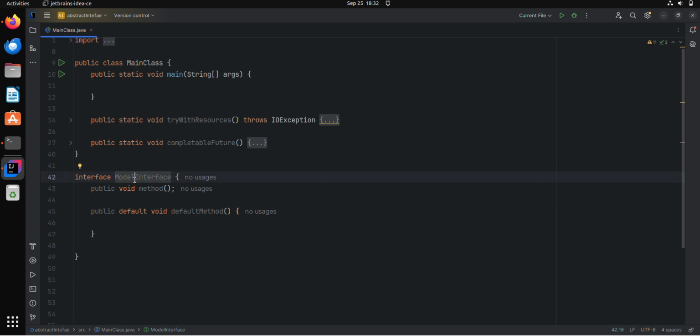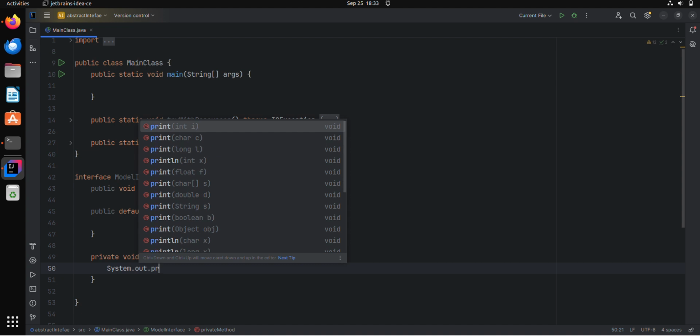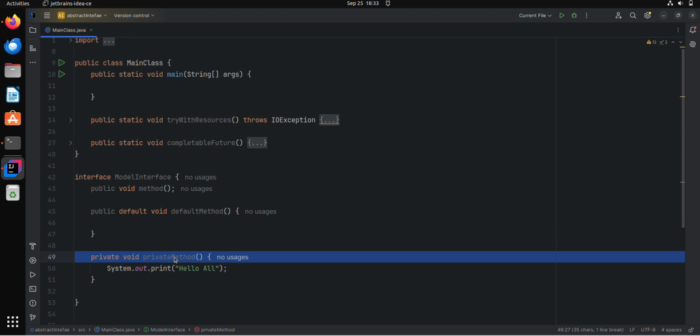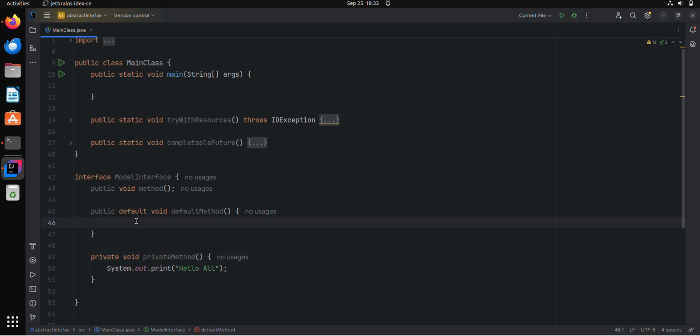Here the Model interface is an interface. So there is a default method. Now I am going to define a private method here, just a void method, with just a name for this method. I'm doing nothing else, just printing hello world in this private method, and I'm going to call this private method inside this default method.